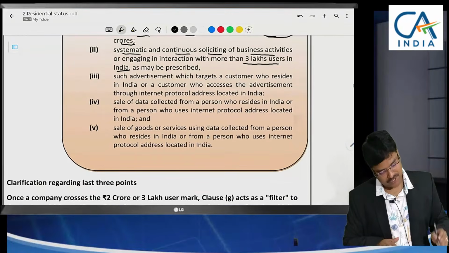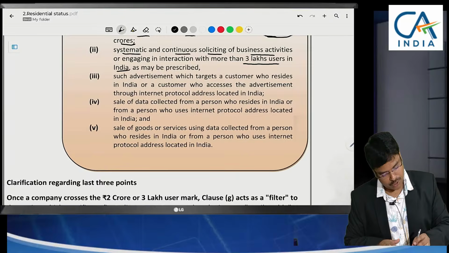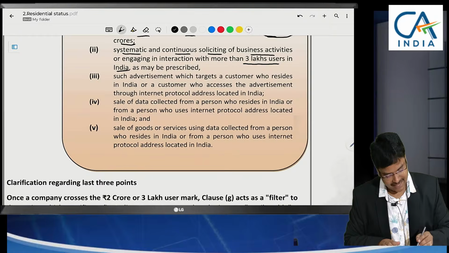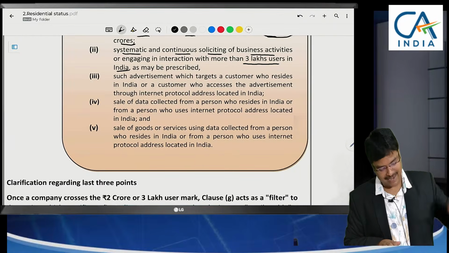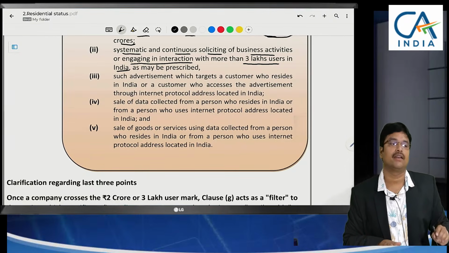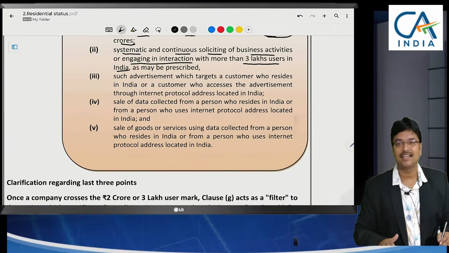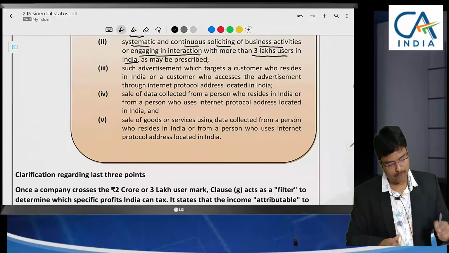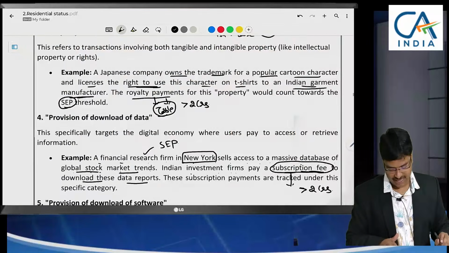Very special topic, sir, this one. Even though not useful for our routine practice, when clients ask for any suggestions, we can answer them easily. Now coming to the next one. Engaging in interaction, like a call center, we can take as an example. Engaging in interaction with more than 3 lakh users. That example also I have given.